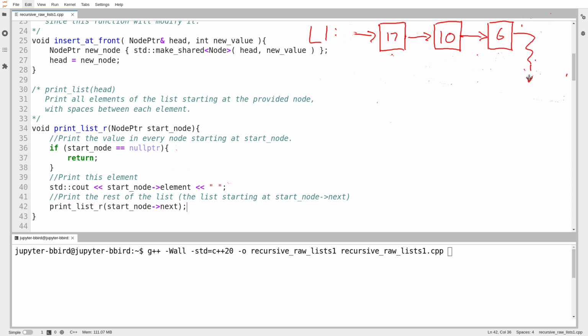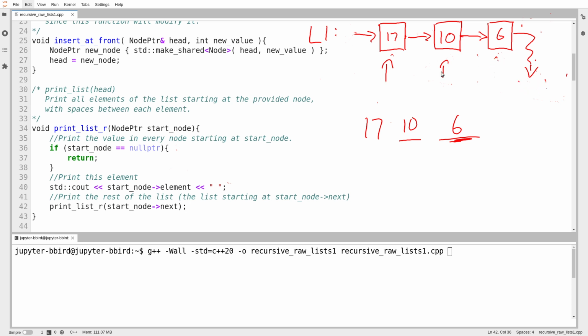And just to recap the logic that I used there, my logic was, if you give me a pointer to a node, I print out the value in that node, and then I print out the rest of the list. And the idea is, okay, well then how do I print out this? Well, I print out this node, and then I print out the rest of the list. And then you give me the pointer to the 6, I print out this node, and then I print out the rest of the list. But the rest of the list is nothing, so I do nothing.